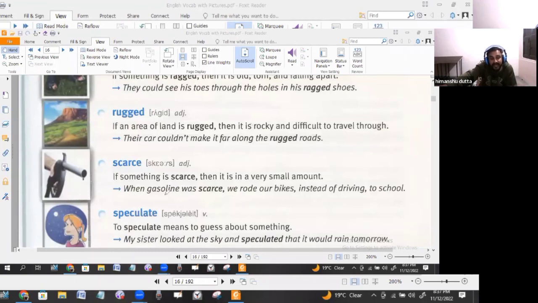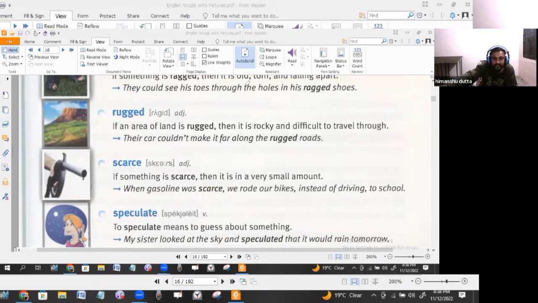Okay. When gasoline or the fuel was scarce, we rode our bikes instead of driving to school. So when the fuel was less, then we actually utilized the bikes at that time instead of driving by the car. So fuel would have been utilized more in that case.